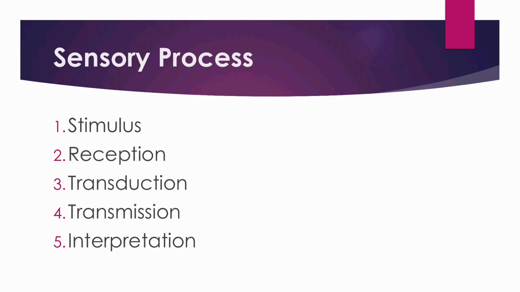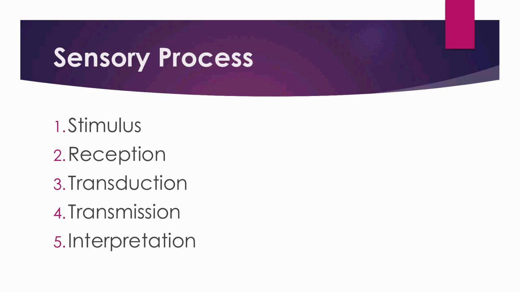Next, we will move to the sensory process. So, first one is stimulation. A stimulus from the environment, that is light, sound, smell, taste or touch, affects a sense organ. For example, light from a flower enters the eyes. Second one is reception. That is, the sense organ receives the stimulus through the special receptor cells. For example, the receptors in the eyes receive the light.